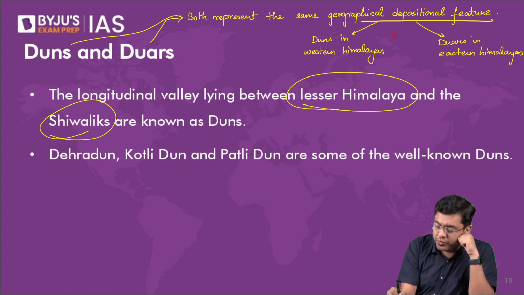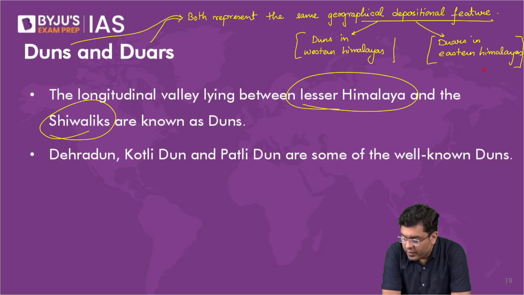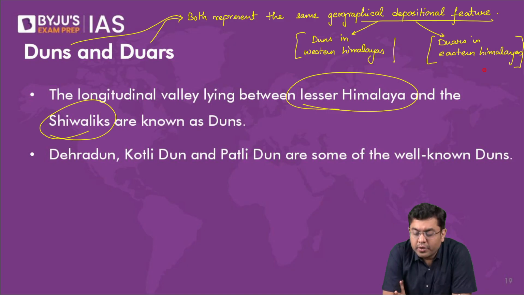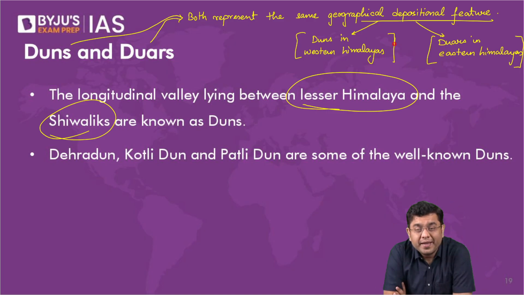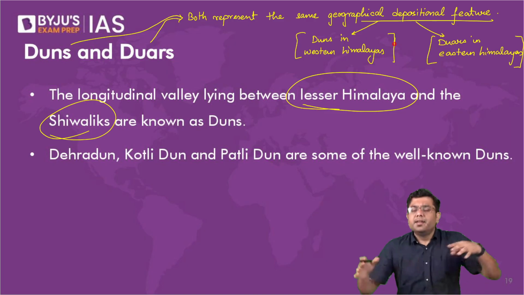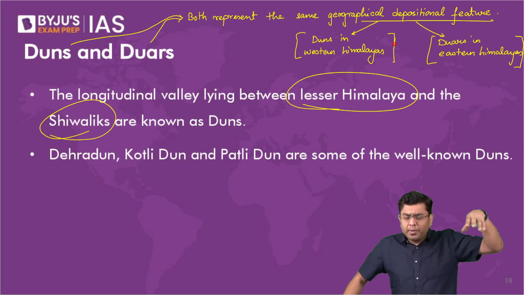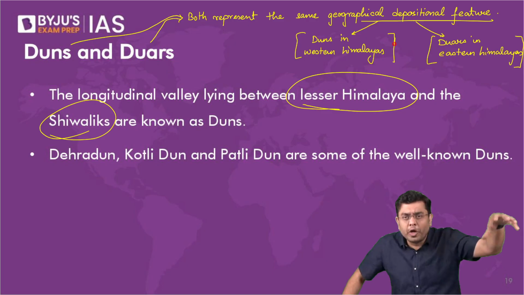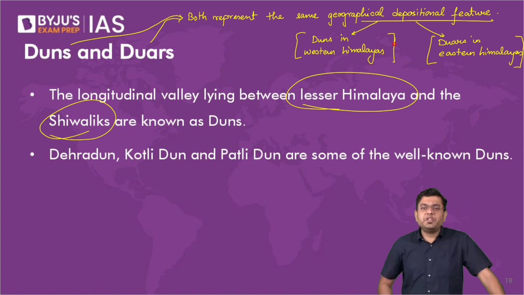So what are dunes? What are duars? When we talk about dunes and duars, both of them are depositional features. They are very small in size. They are not very large in size, in the sense that they are not encompassing many hundreds of kilometers. They are localized phenomena. That is, for a few kilometers they will extend. These deposits are for few kilometers. So these are the valley deposits which have happened.